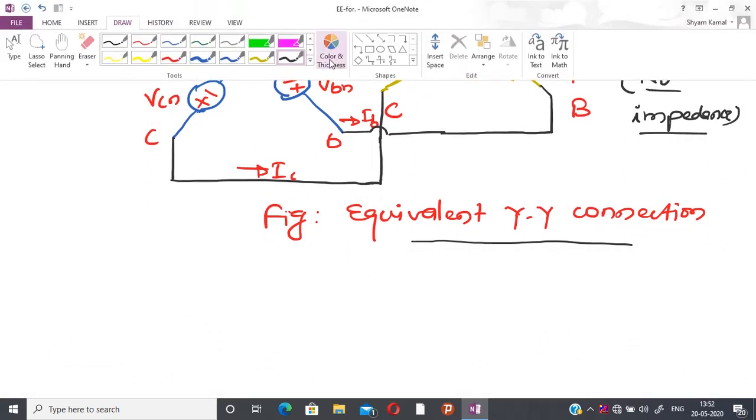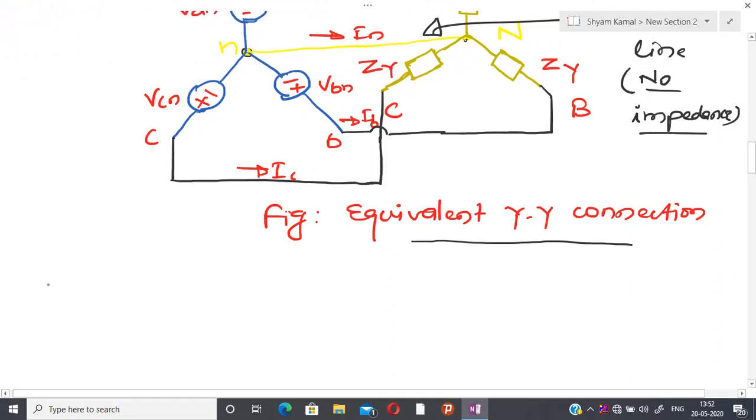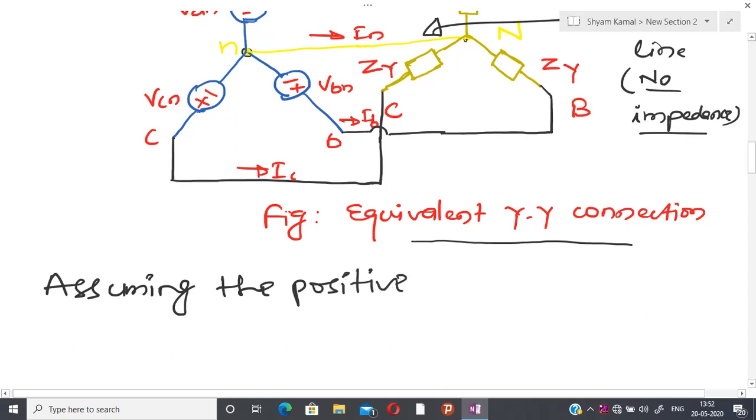So let us write that. I am assuming the positive sequence, and the physical interpretation I have already told you: the rotor is rotating anti-clockwise.